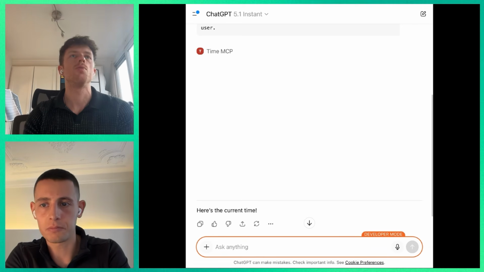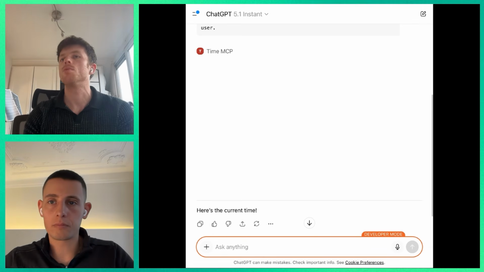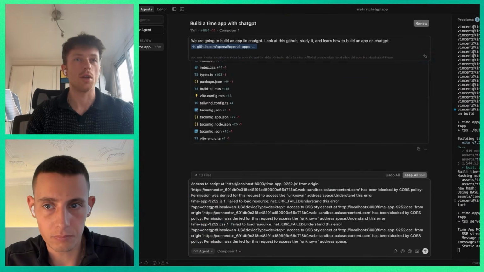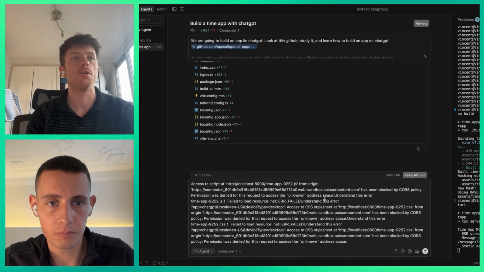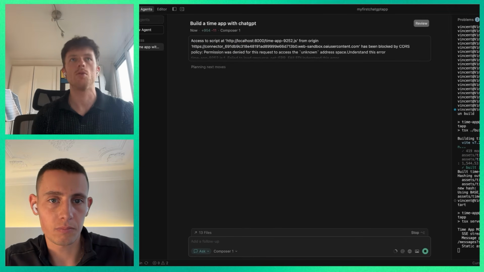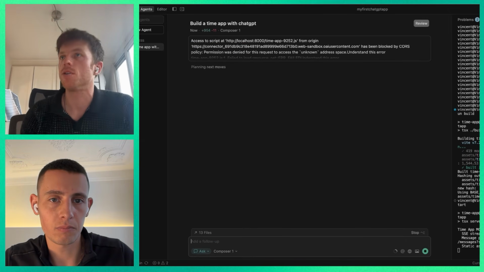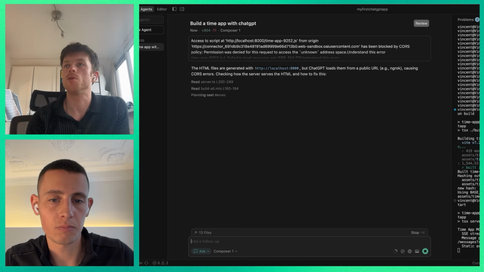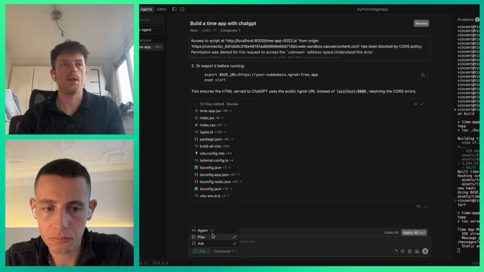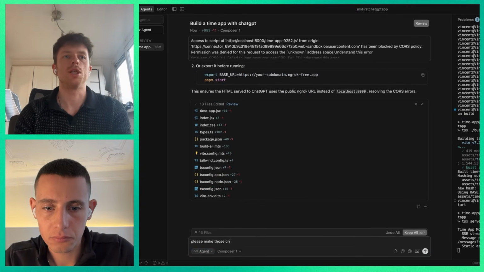What I will do is paste the bug, which is a common one. This just means that the UI from the widget is not loading correctly into the server. And it's always good to go into ask mode when you're debugging, because otherwise Composer 1 or the agent will aggressively start making code changes, which is not always desirable. It looks like it understood that error, so I'll say, please make those changes.